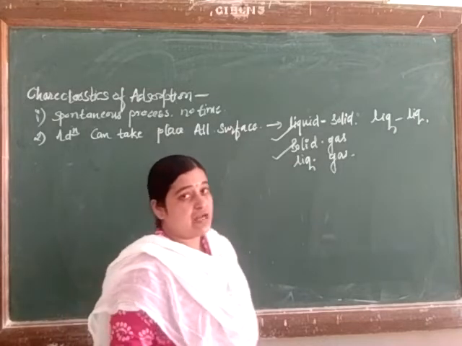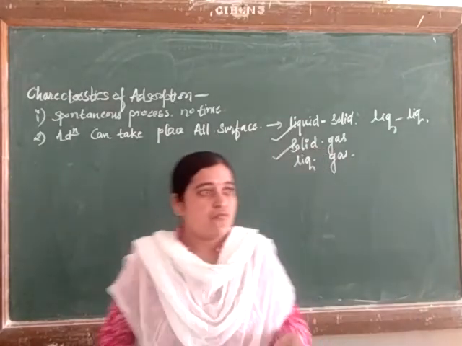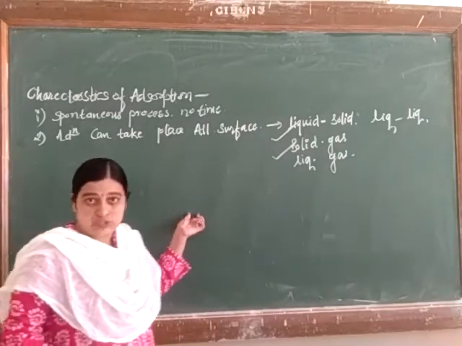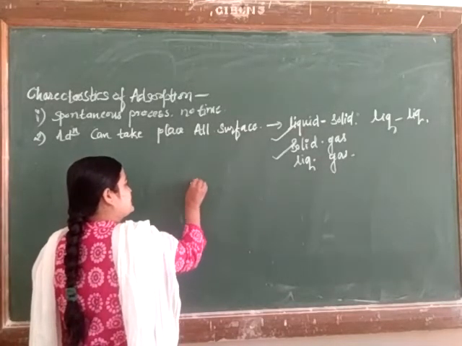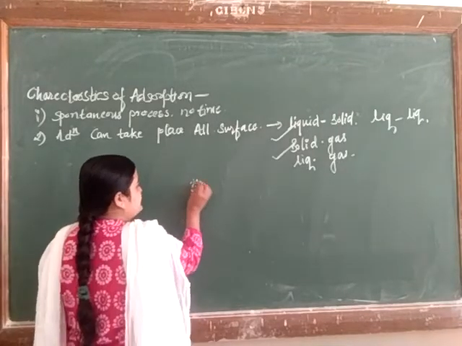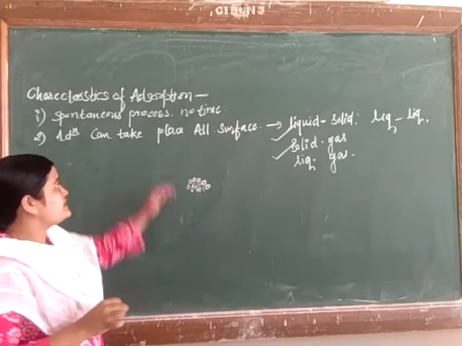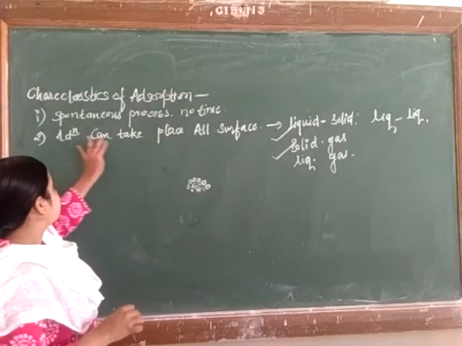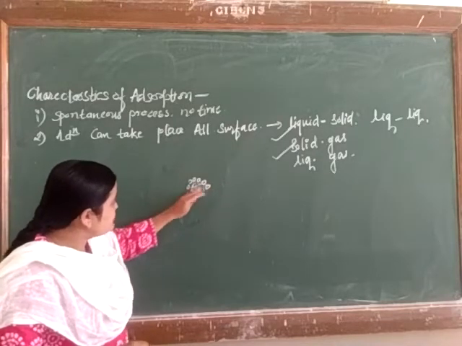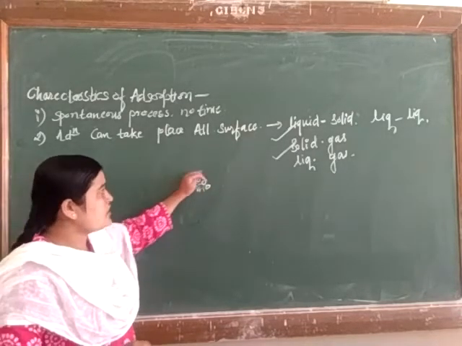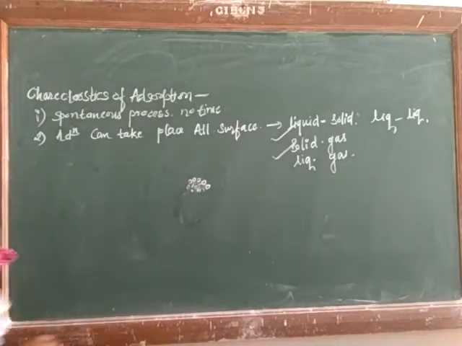Just take an example here: we have adsorbents like alumina, silica gel, or animal charcoal powder, and ammonia as the adsorbate, which is a gas. On the solid surface of alumina, silica gel or animal charcoal, the gas NH3 can be adsorbed. So the more favorable cases are gas adsorbed on a solid, or liquid adsorbed on a solid.